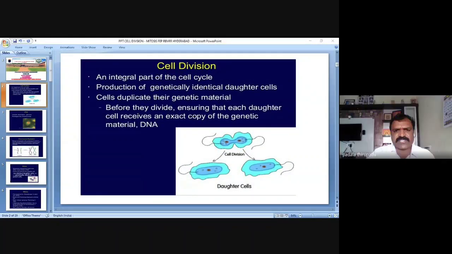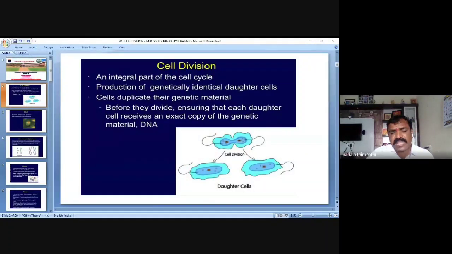Yesterday night, 8:30 p.m., we already discussed completely the cell cycle and the checkpoints of cell cycle regulation. So cell division is an integral part of the cell cycle. Is it right or not? Cell division is nothing but an integral part of the cell cycle.